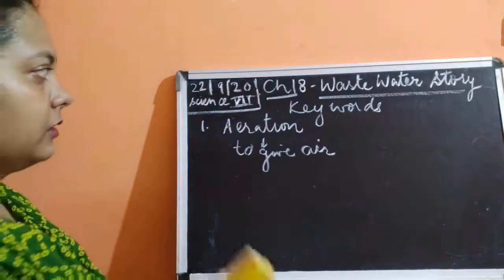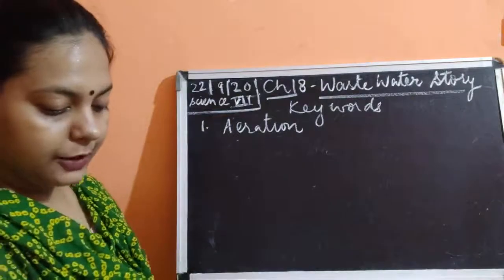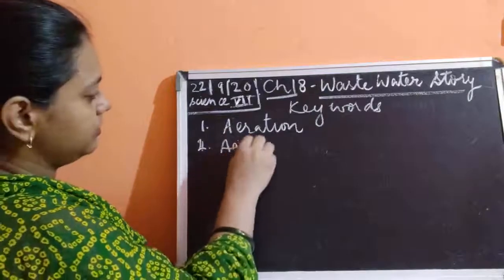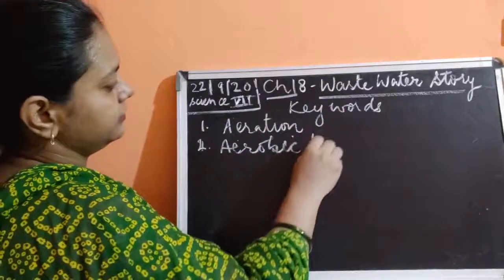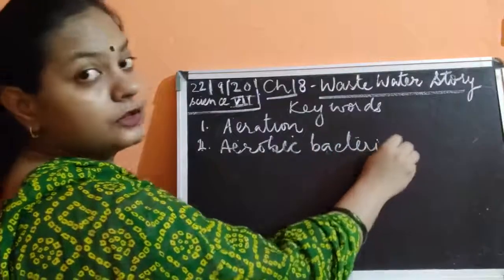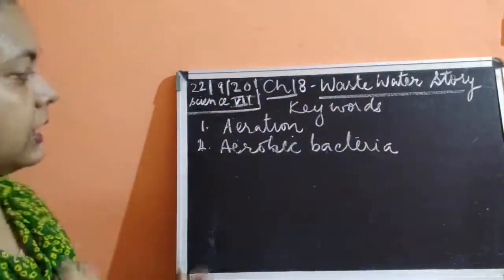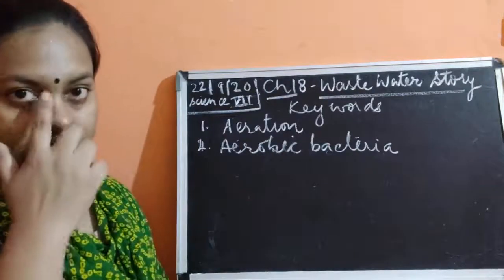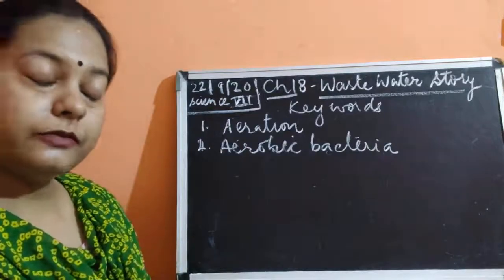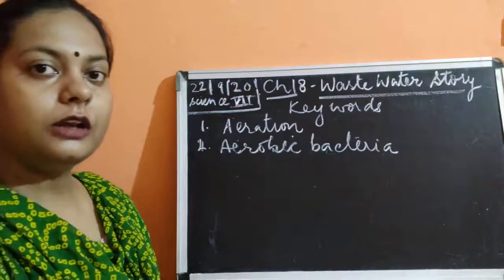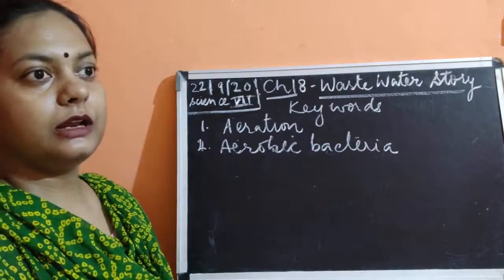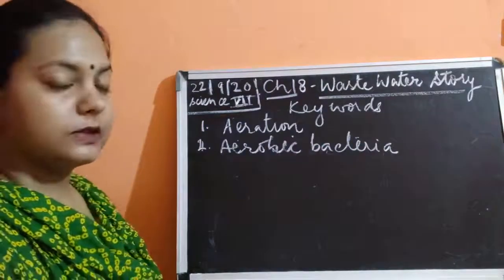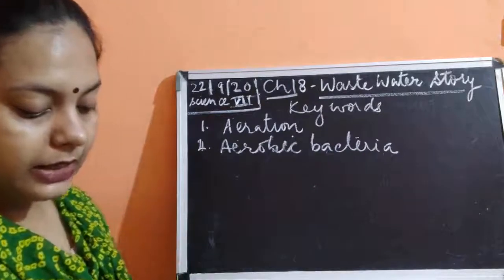Now the second word is aerobic bacteria. What does this mean? Aerobic bacteria means those microorganisms which are useful and which utilize the air for their living. I mean those bacteria which respire in the presence of oxygen are said to be aerobic bacteria. The next is anaerobic bacteria.